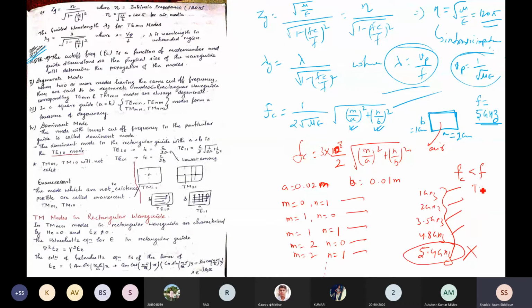So that means here TE01 will exist, TE10, because the TE format is TEmn. So m is 0, n is 1; m is 1, n is 0. TE11 will exist and TE20 will exist. That means there are 4 modes which are existing in this waveguide. After this 5 gigahertz, the others will not exist. Correct? So I hope you can understand the analogy. It depends solely on the dimension. The existence of different modes depends on the physical dimensions a and b.